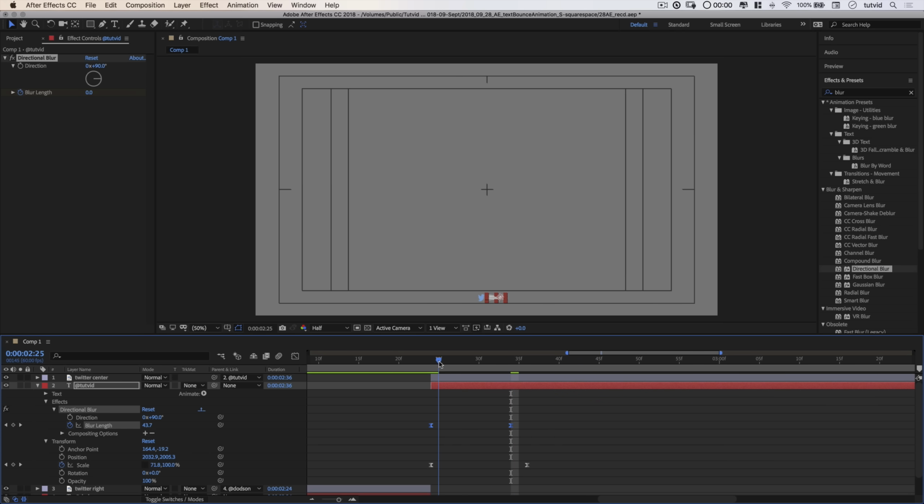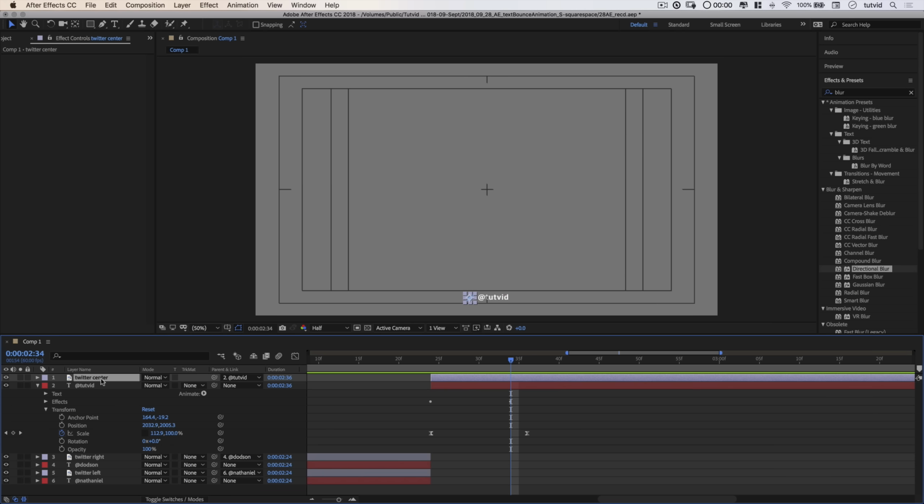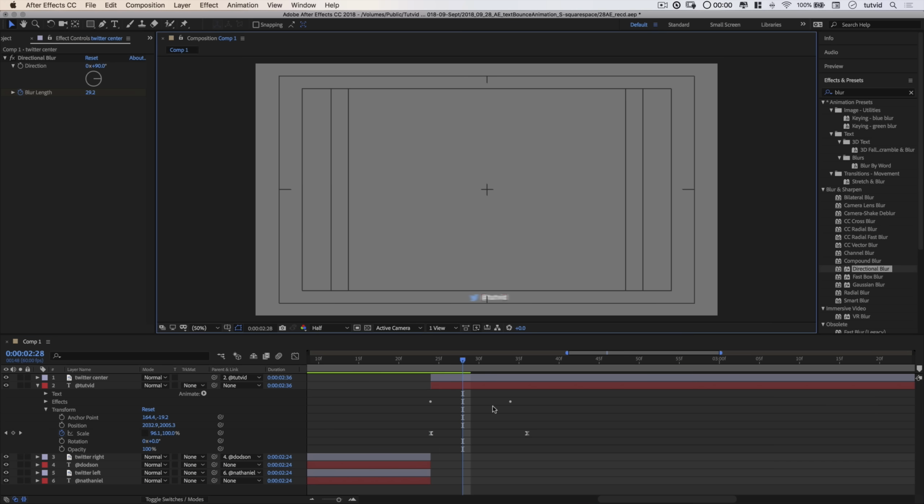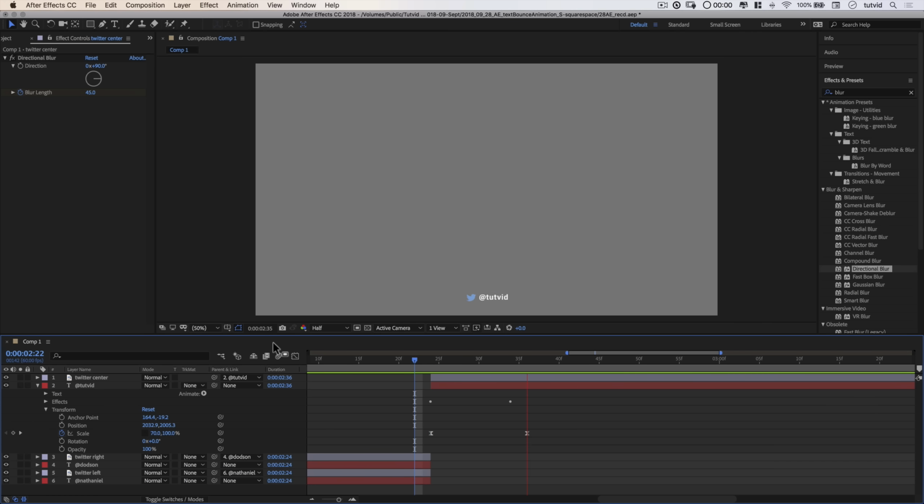And you're going to see here what we've got is this blur to not blurred type effect very quickly and easily, just like that. And of course, as we look at that, we want to select the directional blur. We want to go Command or Control C to copy it, and then just select that Twitter center layer. We'll move back here to the beginning where the animation should begin. Command or Control V to paste it in place. And now as we go through this, we'll see that the Twitter bird is heavily blurred until it's not.